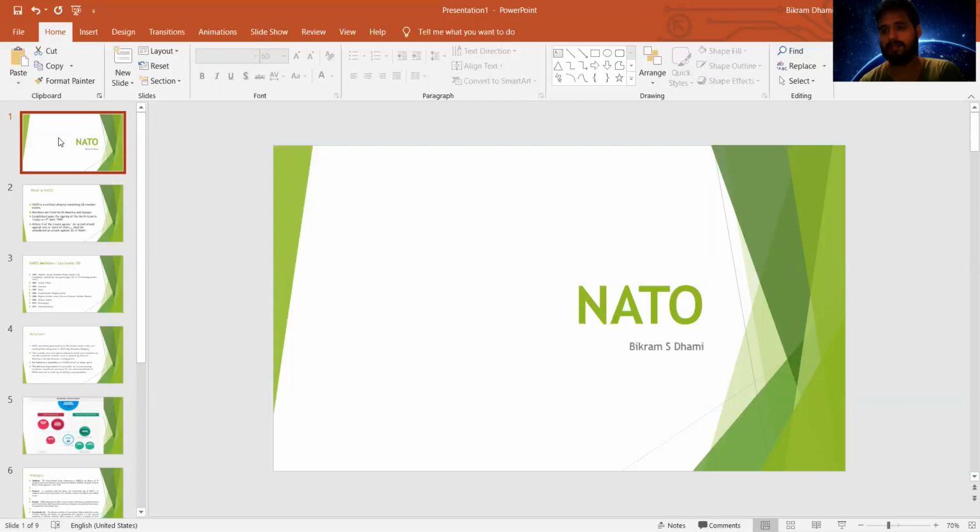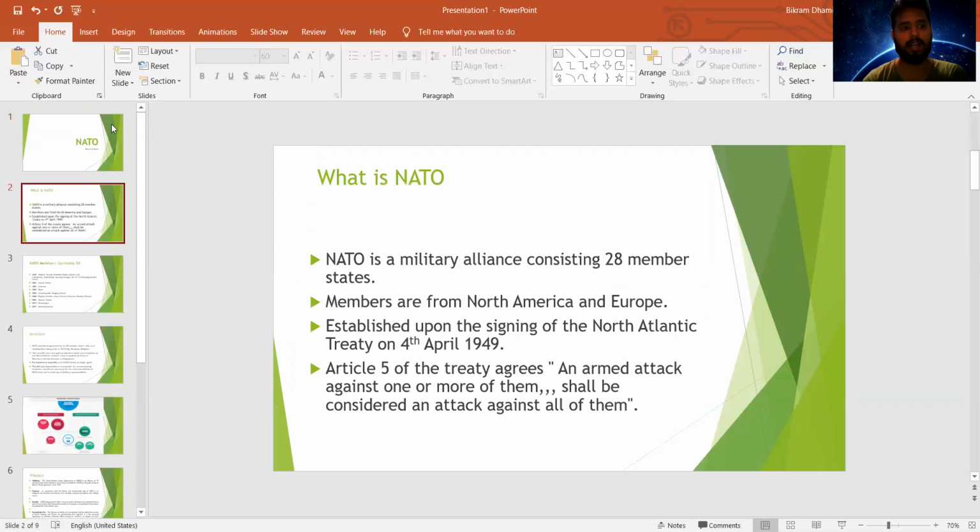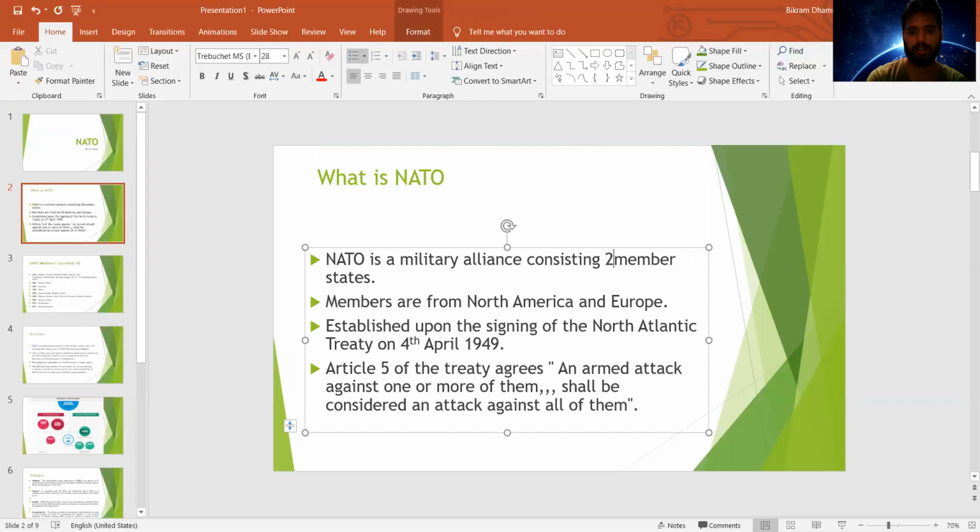Altogether, there are 30 members currently in this security alliance, and we will go over a few more things about NATO in the next slide. So NATO is a military alliance consisting of 28 members. Sorry, I need to update this. There are 30 members now.